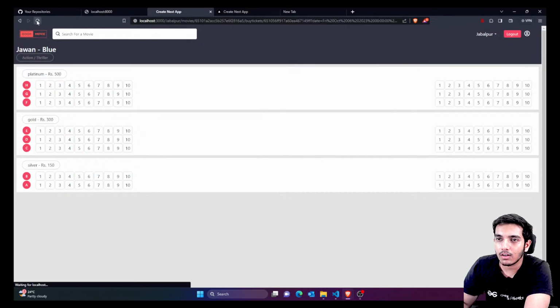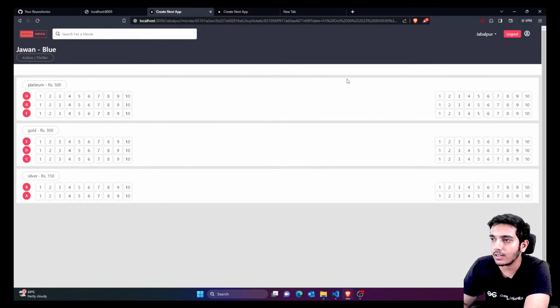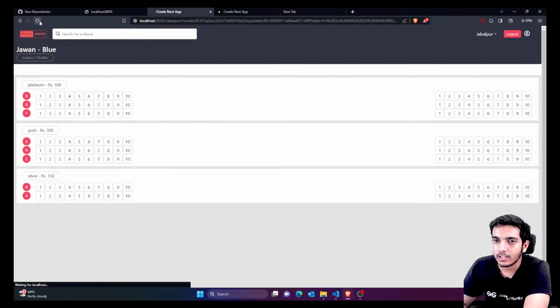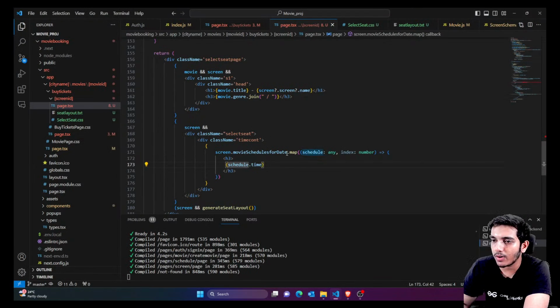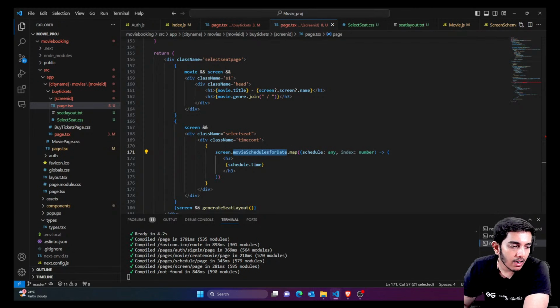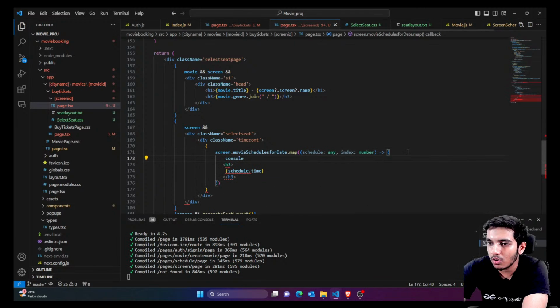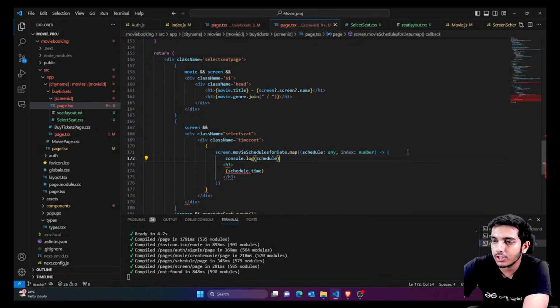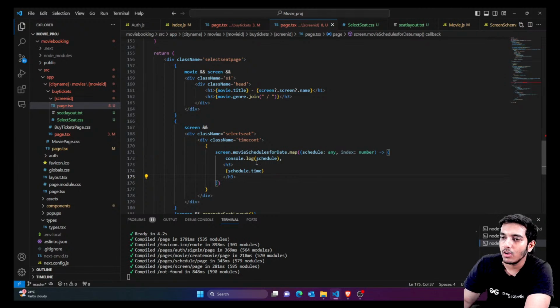So guys, right now you can see what we have done is we have simply said whatever are the times must show those times. Okay, so I think it's not showing the time. Let's retry. Why is it not showing the time? Because we are mapping it properly. Fine, we have to check if it's printing things or not. So let's do one more thing. I'll just say console.log schedule, and give a comma so that it's fine. So we're just printing it to check if it's mapping it properly or not.